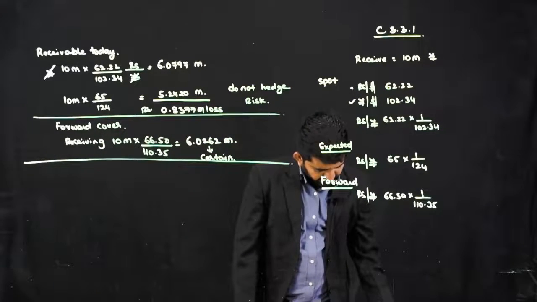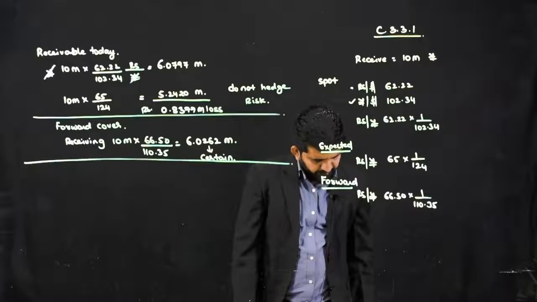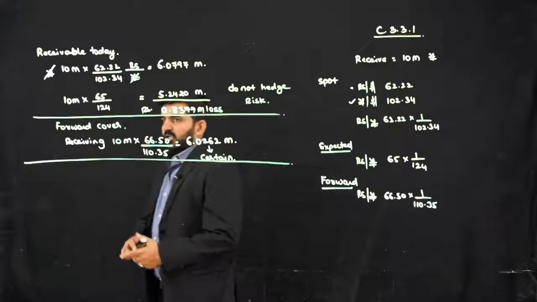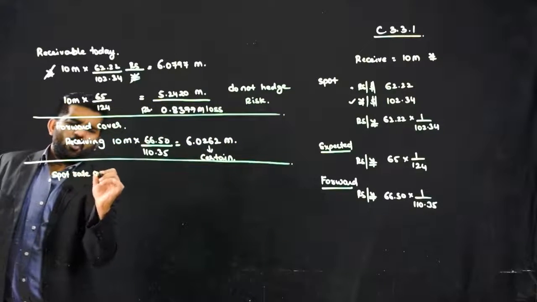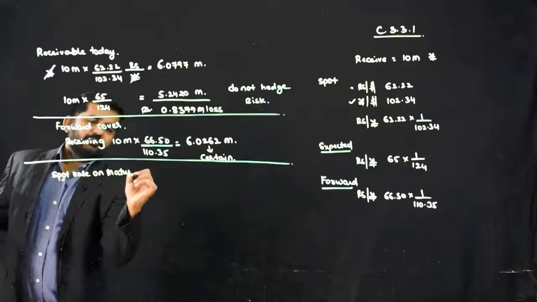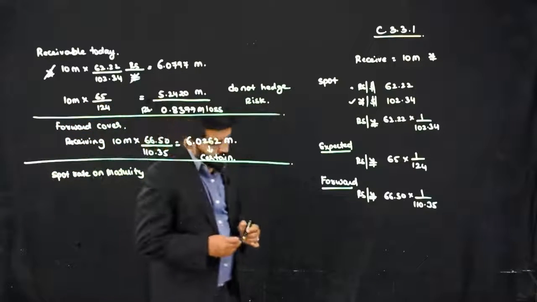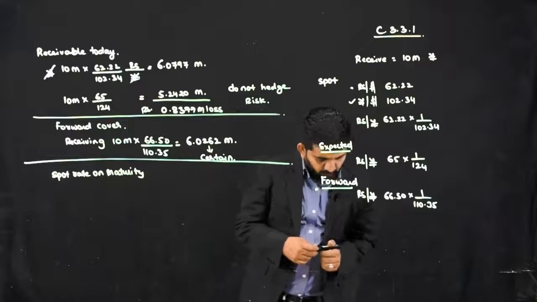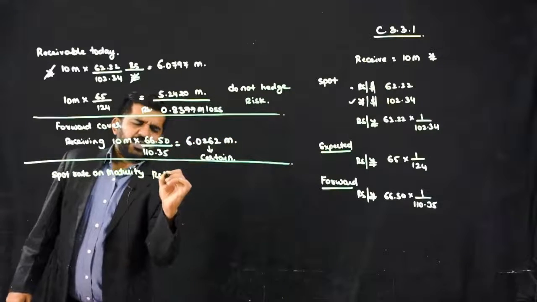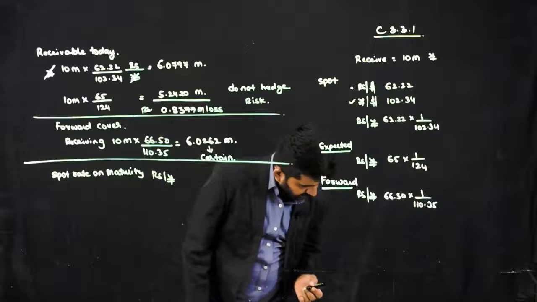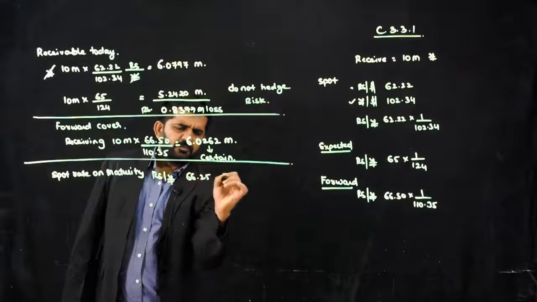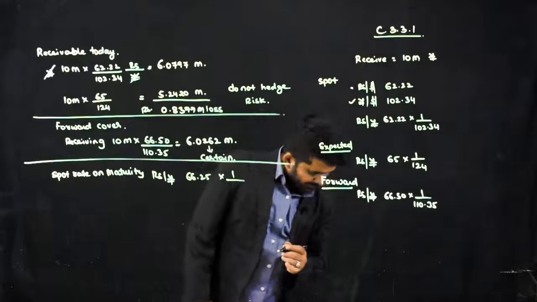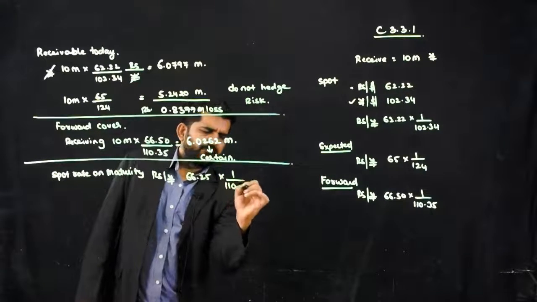If the spot rate on 31st August is so and so, is taking forward cover justified? Let us take the spot rate on maturity. The spot rate on maturity of rupees per yen is 66.25 multiplied by 1 divided by 110.85.